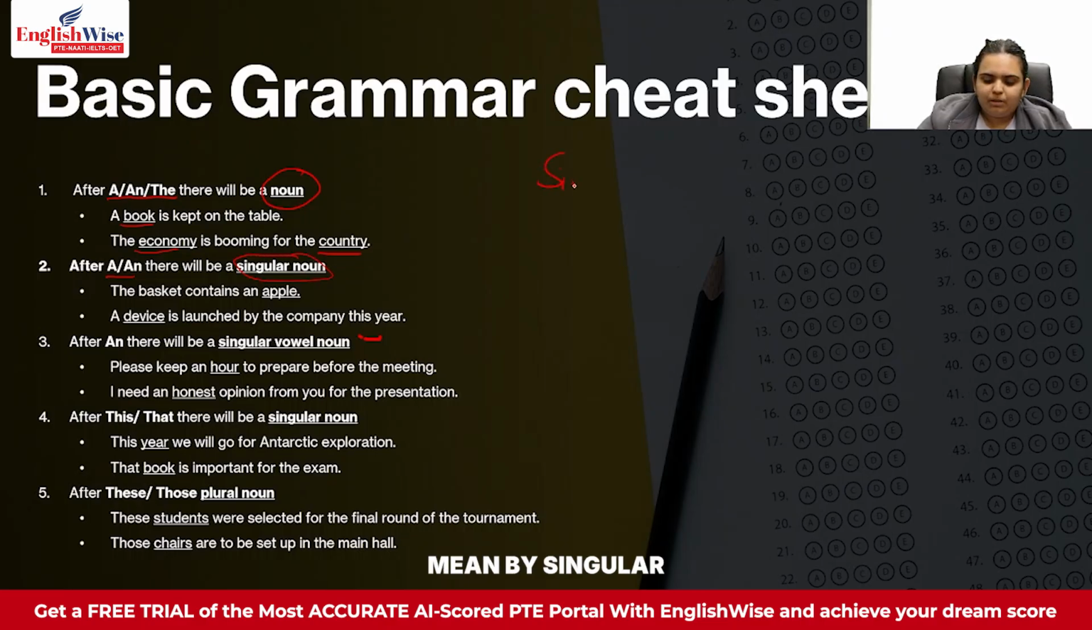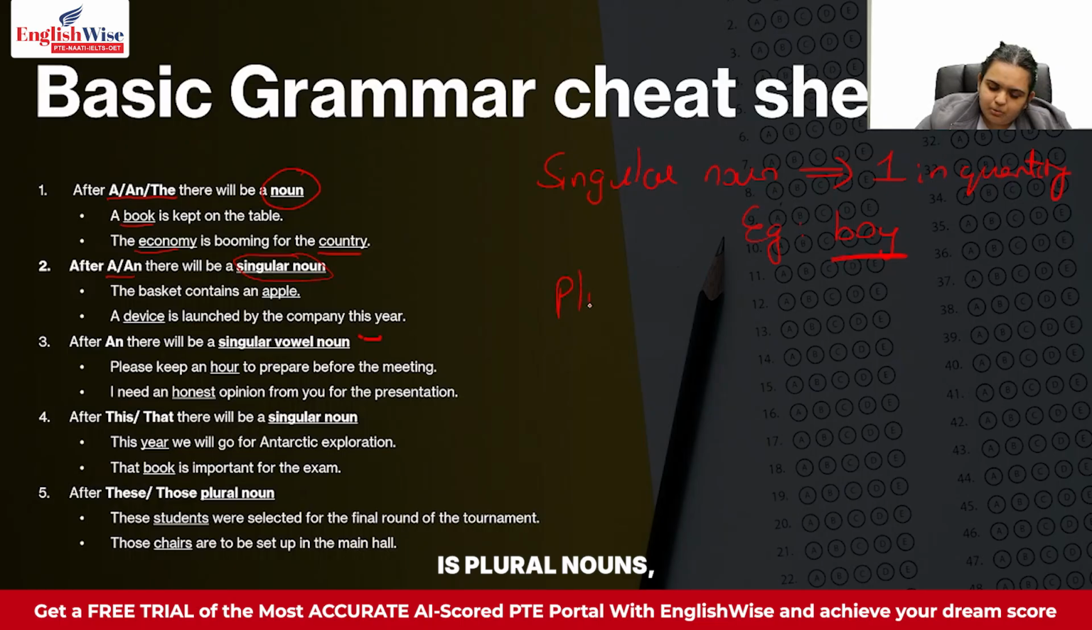Now what do we mean by singular noun? I will just mention it once. Singular noun means something which is one in quantity. That means this thing exists only one in quantity. For example, if I say boy, that means I'm talking about only one boy, which is singular, that is one in quantity. When I talk about the opposite, that is plural nouns, it means more than one in quantity. So that is what is called plural nouns.